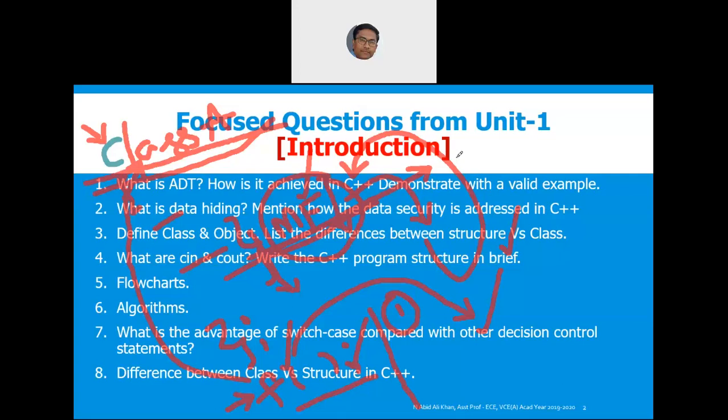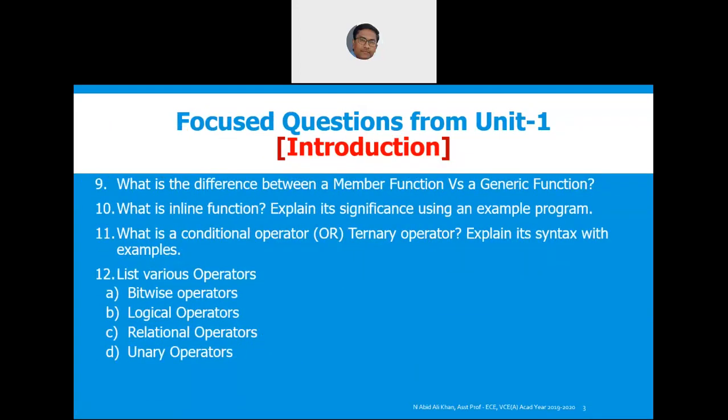Yes, what is the answer? Yes or no? We can write it by friend function. Yeah, that is correct, so you have to use friend. Whenever there is a need to pass the objects as an argument, you have to define it as a friend.